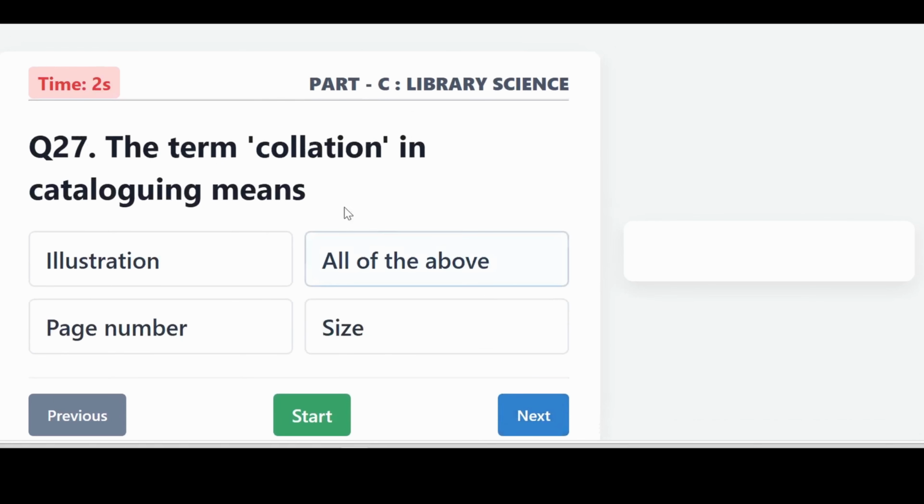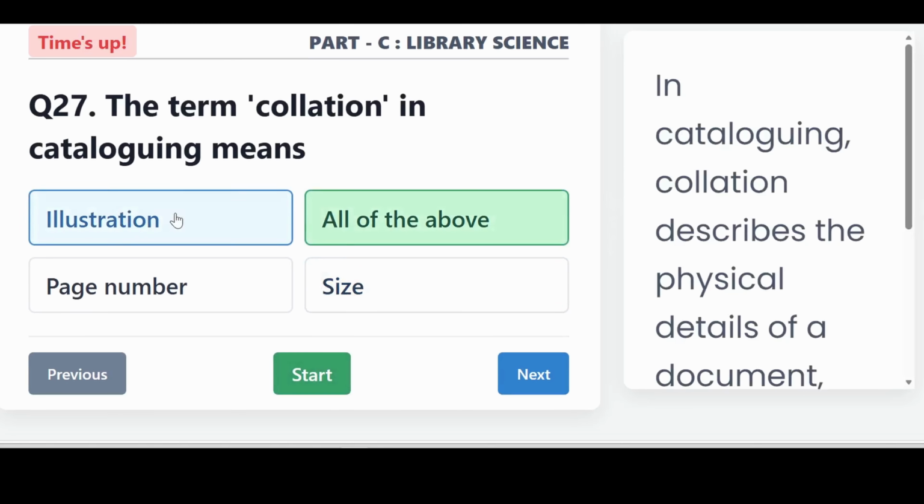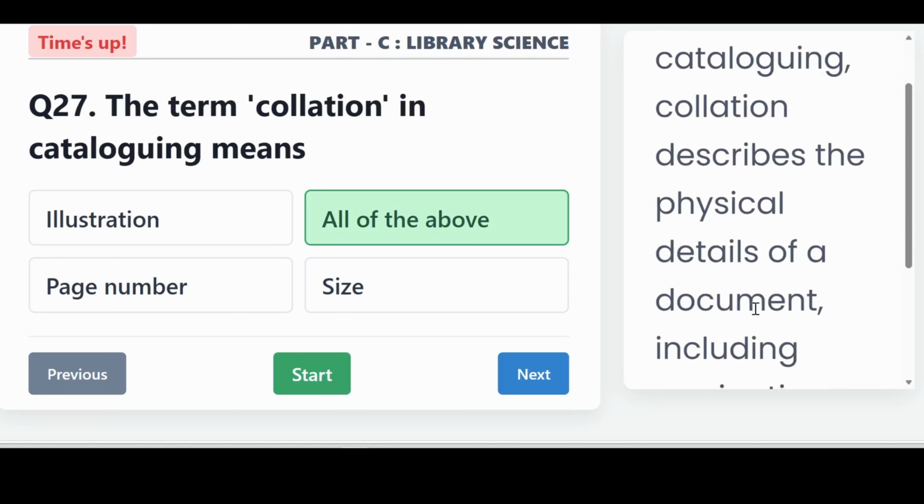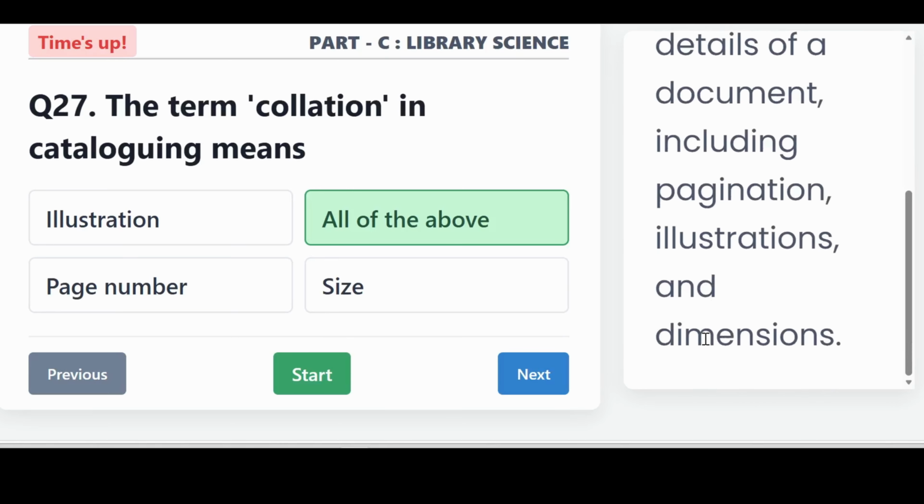shelved. The term collation in cataloging means illustration, page number, and size. In cataloging, collation describes the physical details of the document, including the pagination, illustrations, and dimensions.